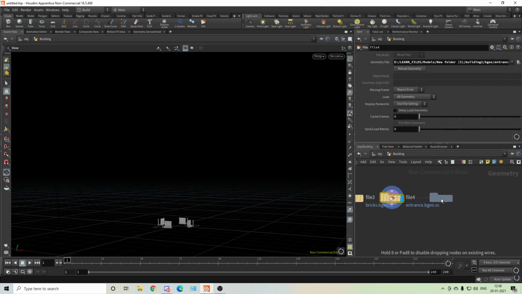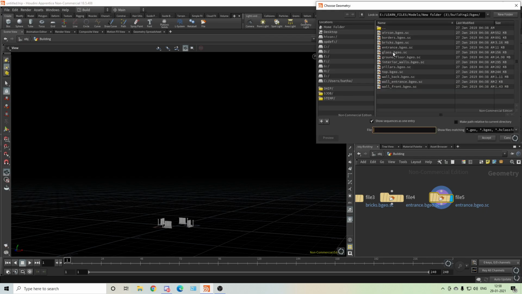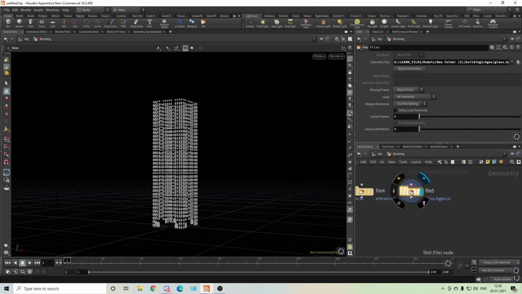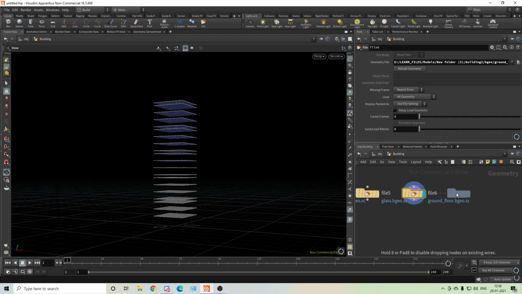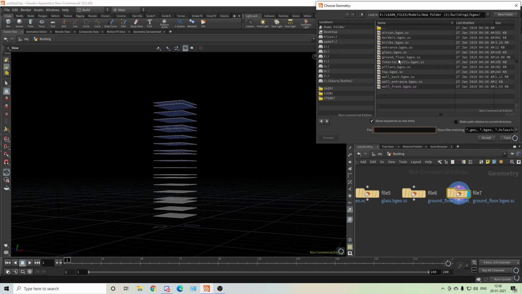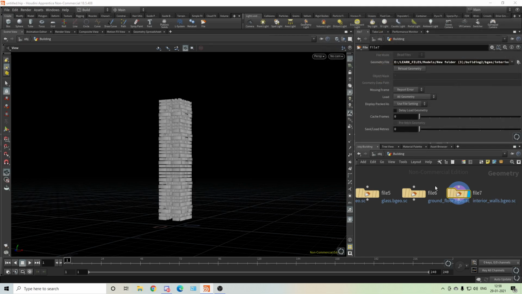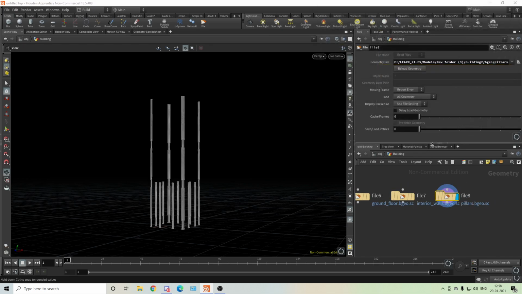Okay, entrance. And you can press Alt and move your node to duplicate it, so you don't have to copy it again and again. Okay, oh, glass I have. Ground floor. I could do this before, but I thought that maybe you would get confused, because I have to change some geometry also. Okay, we have the pillars.